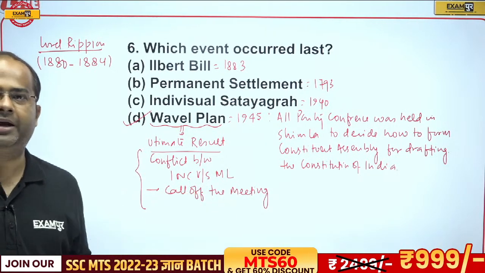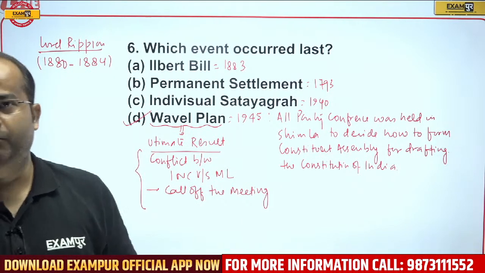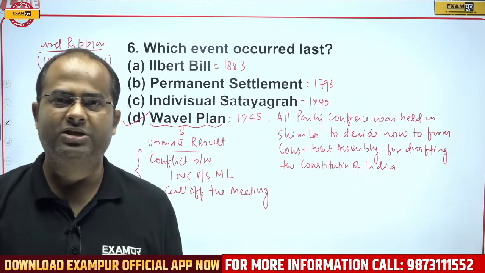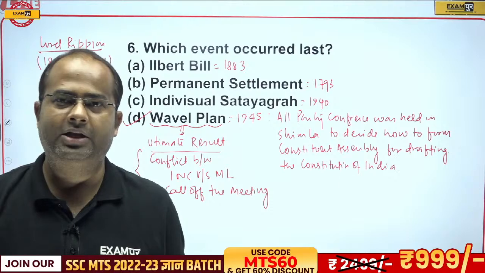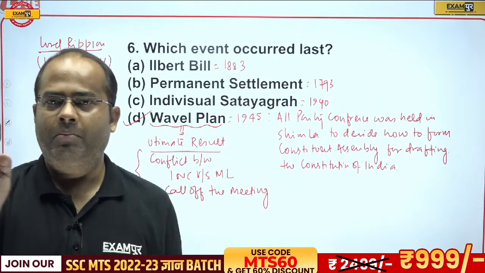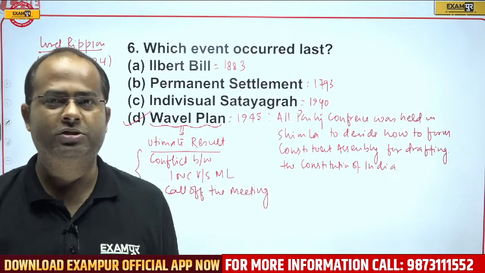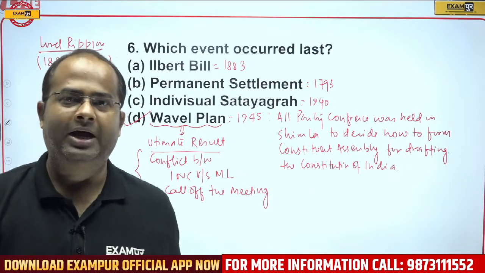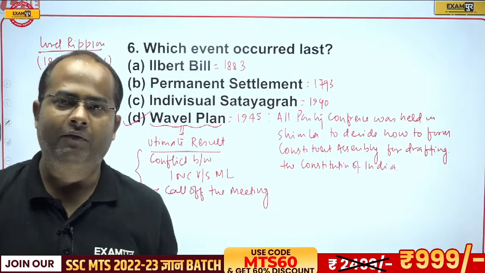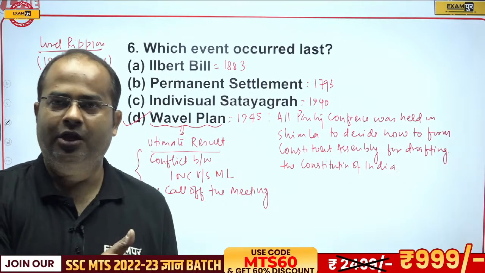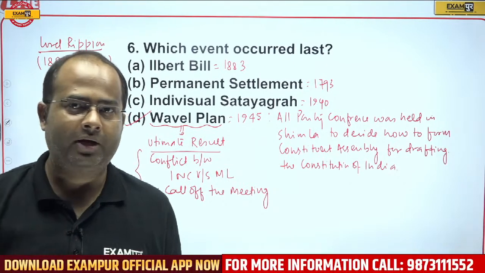The Muslim League wanted that those Muslims who would join the Constituent Assembly would all come from the Muslim League. But Congress objected, saying you are not the sole representative of Muslims of India. Maulana Azad and Khan Abdul Ghaffar Khan were all in the Congress, so they advocated for the Congress also.